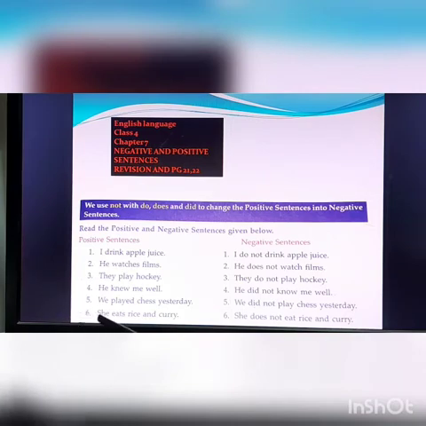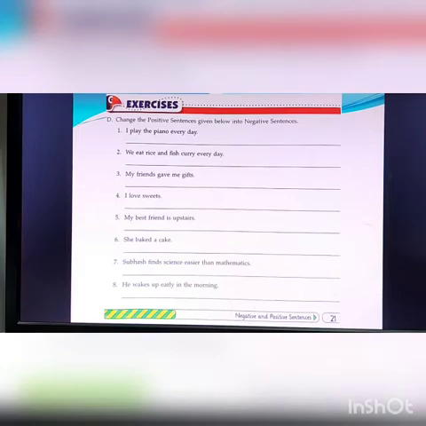Number 6. She eats rice and curry. Got it? So she does not eat rice and curry. Eats becomes eat because does is used with she. Okay? Because we use does with she. So we will move on to page number 21.